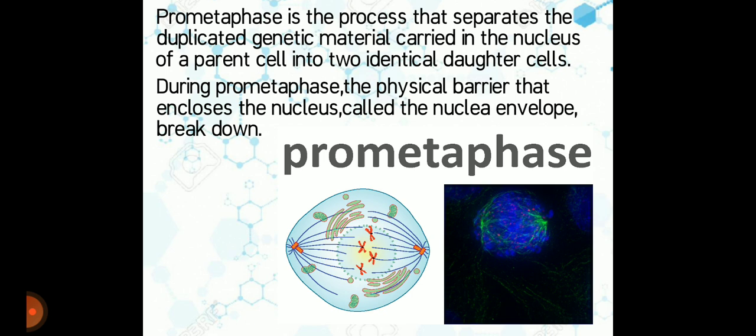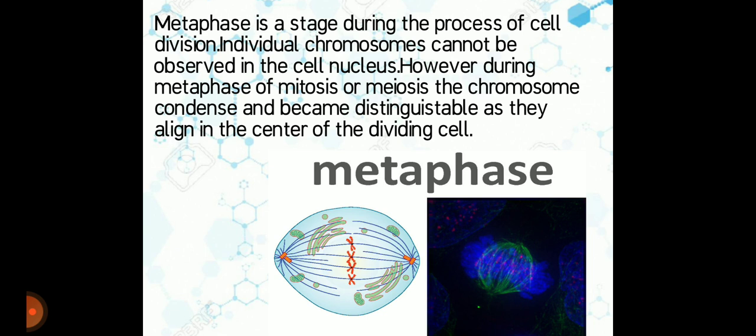Prometaphase is the process that separates the duplicated genetic material carried in the nucleus of the parent cell into two identical daughter cells. During prometaphase, the physical barrier that encloses the nucleus, called the nuclear envelope, breaks down. And we have Metaphase. In this stage of cell division, individual chromosomes cannot be observed in the cell nucleus. However, during metaphase of mitosis or meiosis, the chromosomes condense and become distinguishable as they align in the center of the dividing cells.